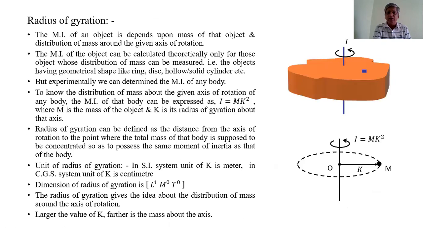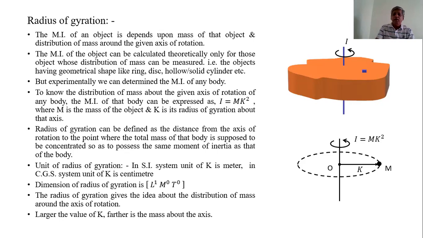But for irregular shapes, or for any shape, we cannot find the moment of inertia directly by mathematical methods, but it can be found by using experimental methods. That means by experimental methods, we can determine the moment of inertia of any body, a body which has any shape, irregular shapes. But by using mathematical methods, we can determine it only for a body which has a geometrical shape.